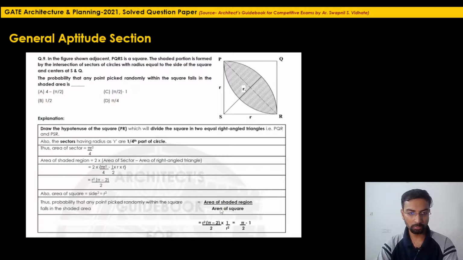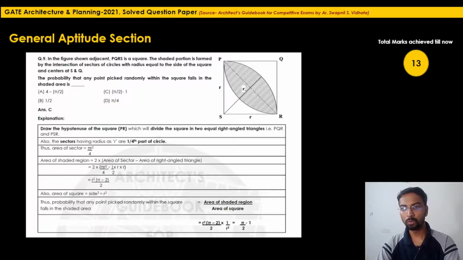Try to solve this on your own by the given explanation. So pi by 2 minus 1 should be the correct answer. So here the correct answer will be option C. So the total marks you have achieved till now will be 13 marks.